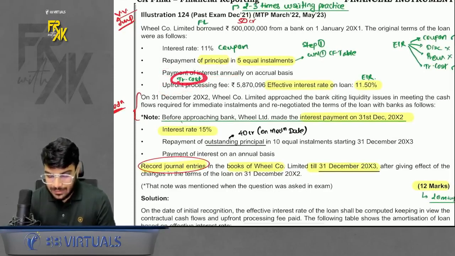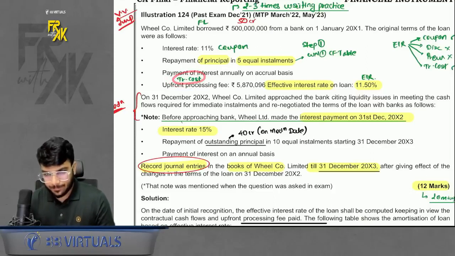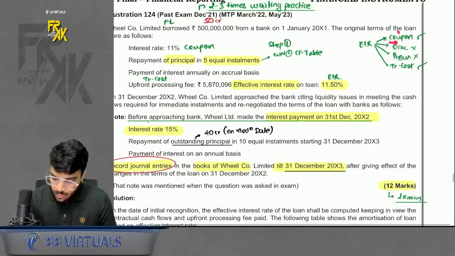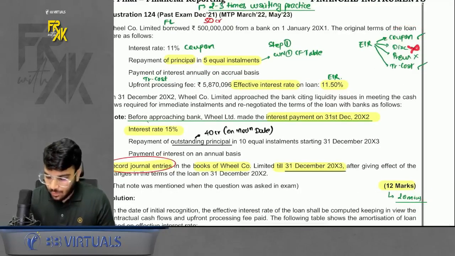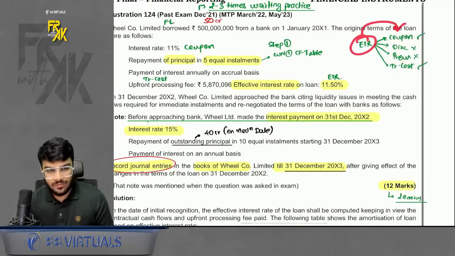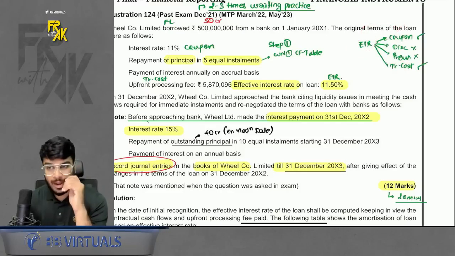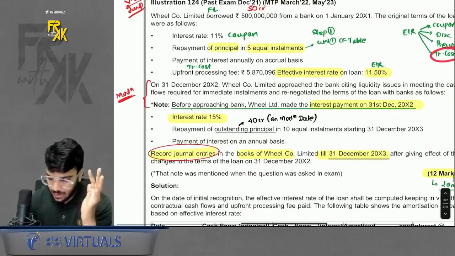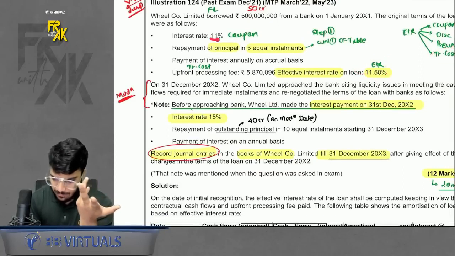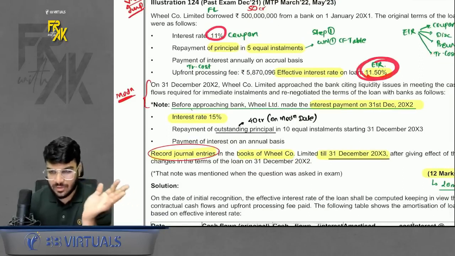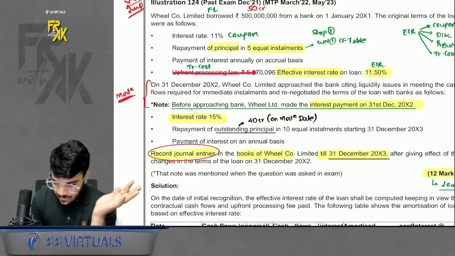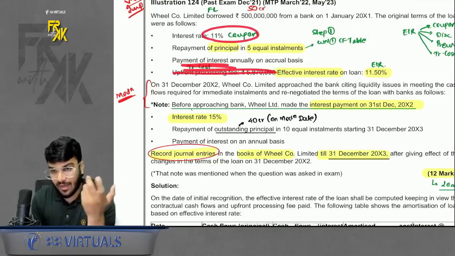This is the transaction cost, but not on modification. This is the TC on day 1. Just remember, when your coupon is there, you don't have discount, you don't have premium, but you have TC, so your EIR and coupon won't match. It will be different because in EIR you want to amortize the TC also. Anyways, it is given directly. So 11% is your coupon, 11.5 is your EIR. Acha, if this was not there, then coupon and EIR would have been the same.